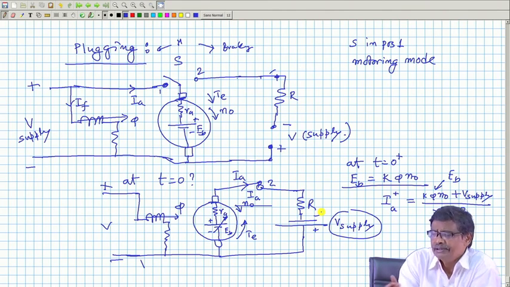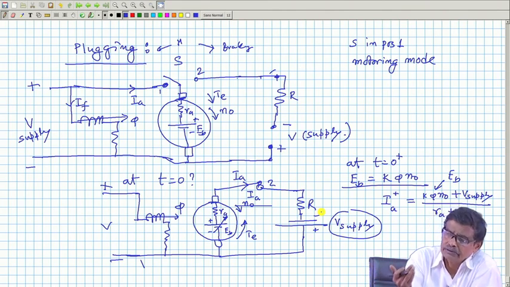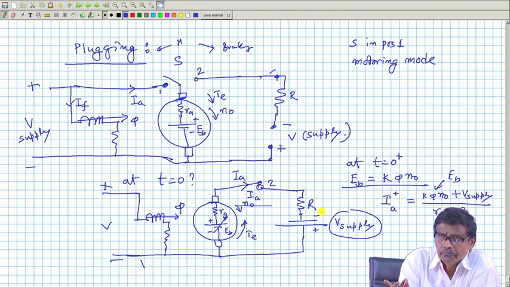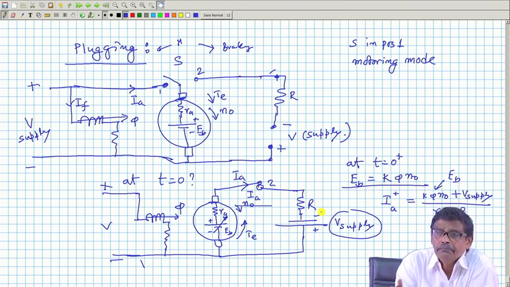These are very interesting observations. So during the braking mode, you are essentially running the machine as a generator.